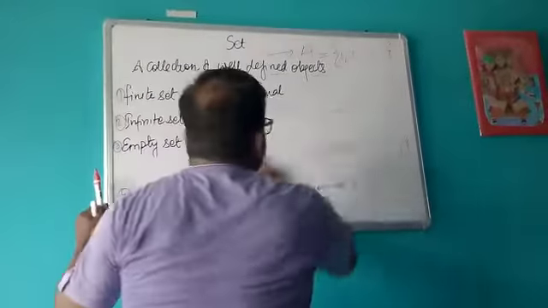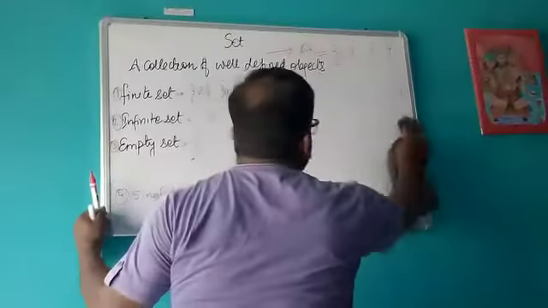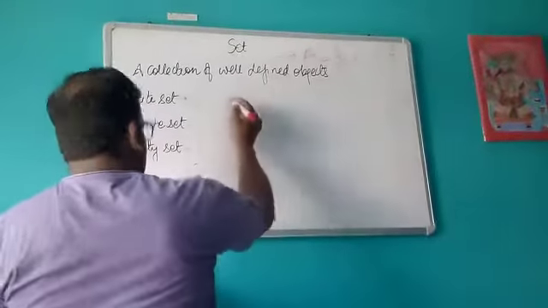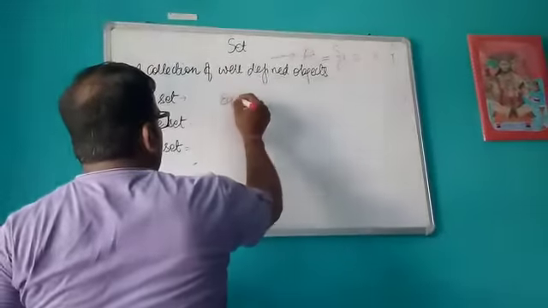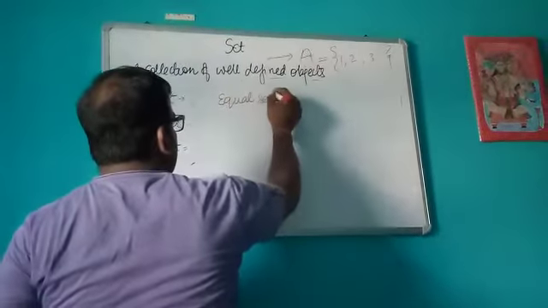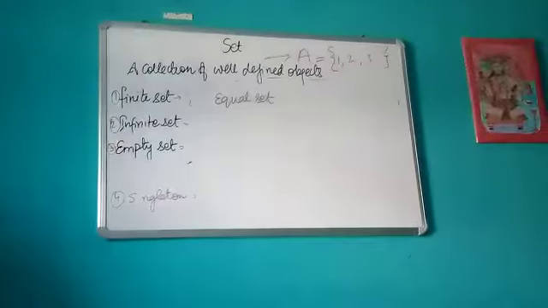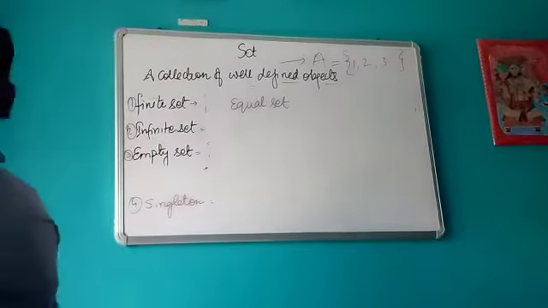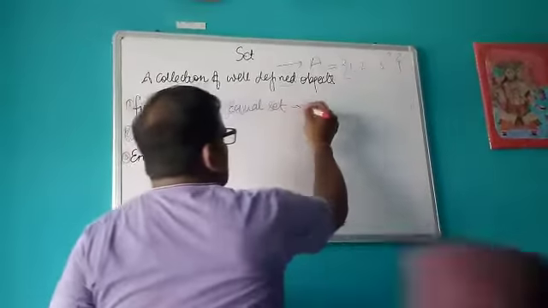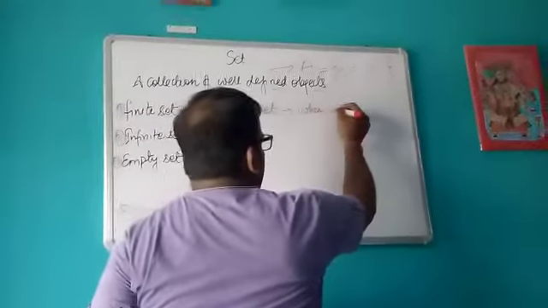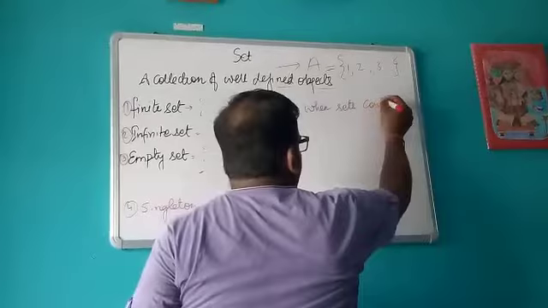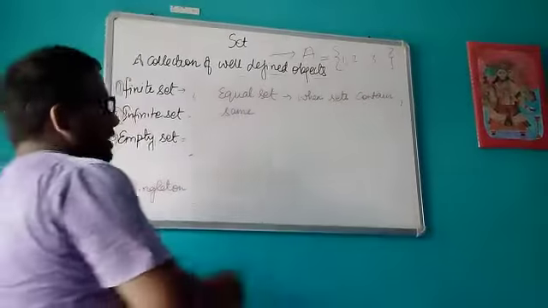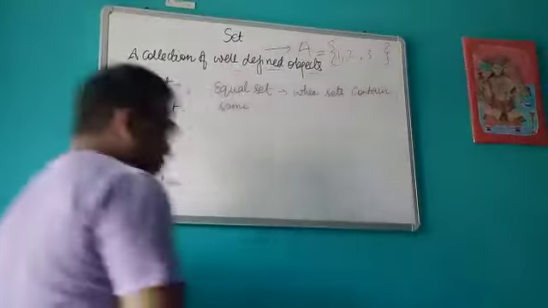Then let's discuss other types of set. For example, equal set. So what is an equal set?